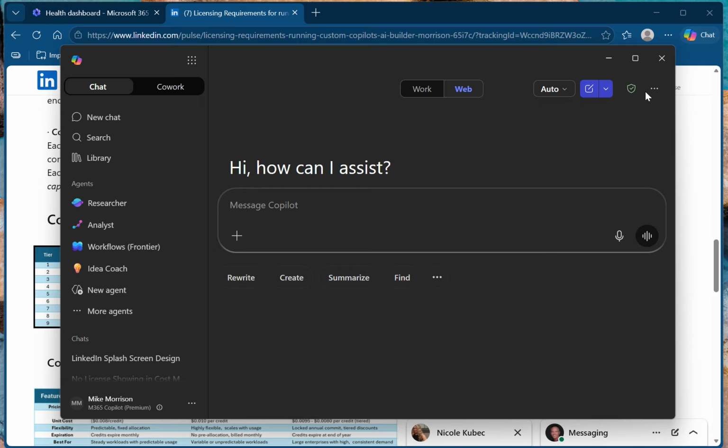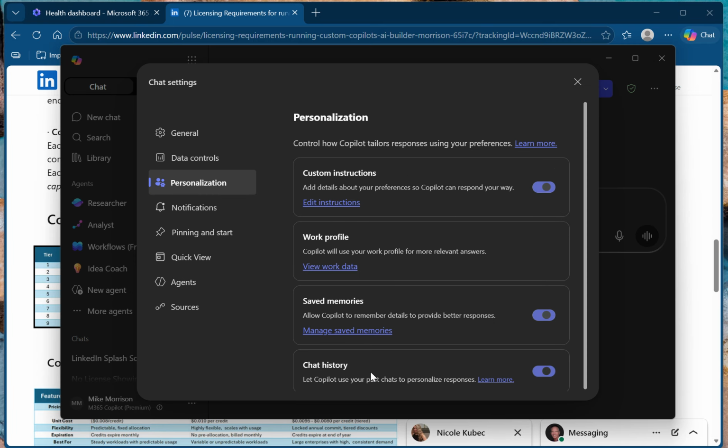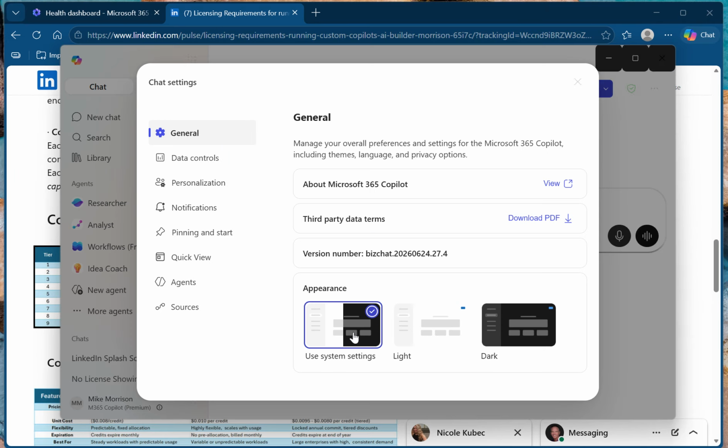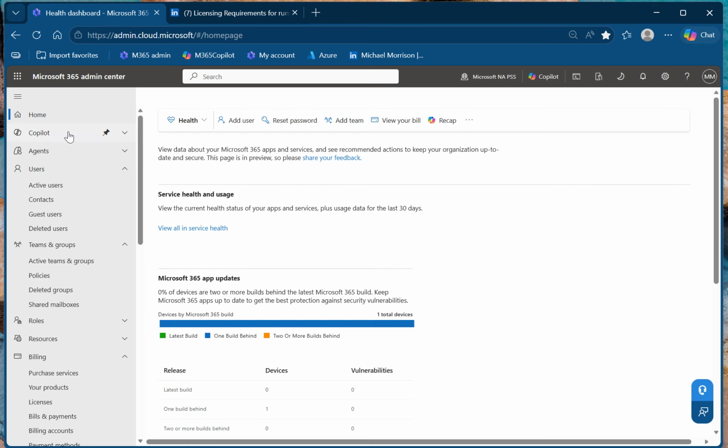This is just a different, sort of off topic, but it's kind of interesting that the option to use my system settings is not there yet in Cowork, and I thought it would be, but it's not. And I came in dark, and I like to do white for these things.